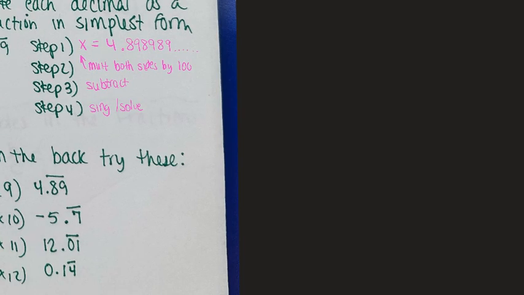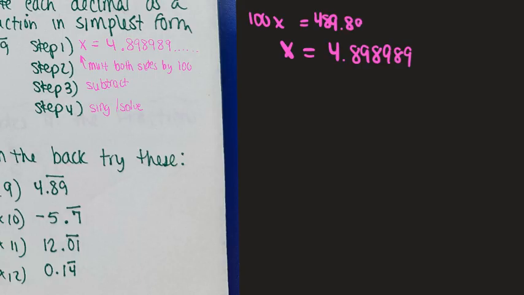Here we go. So I have x equals 4.898989. Then I'm going to multiply both sides by 100. And I'm going to say 100x equals 489.898989. Okay, let that sink in for just a second.